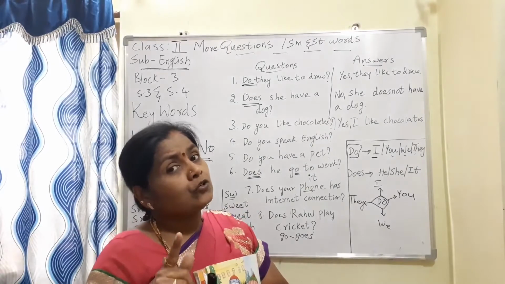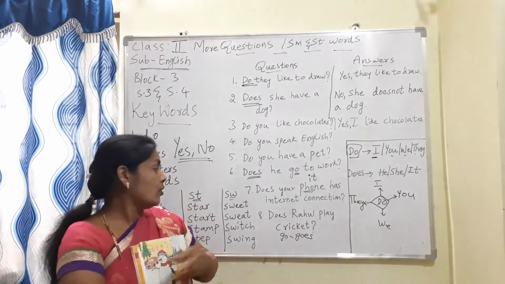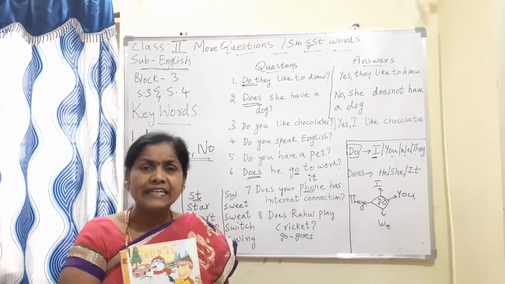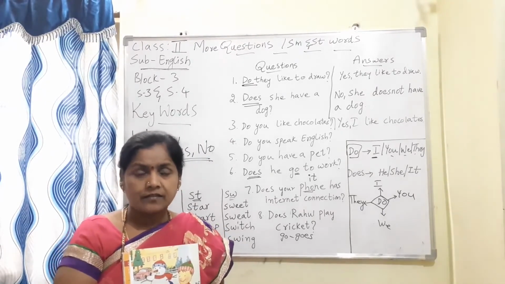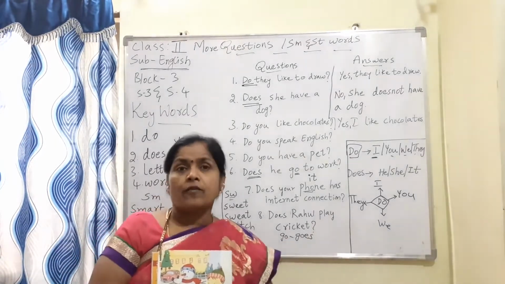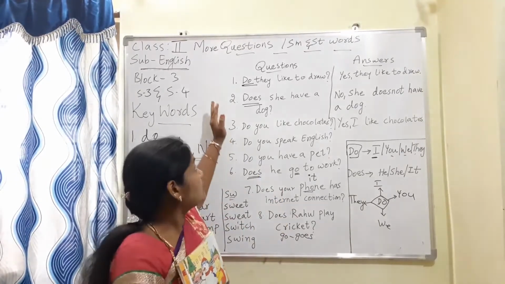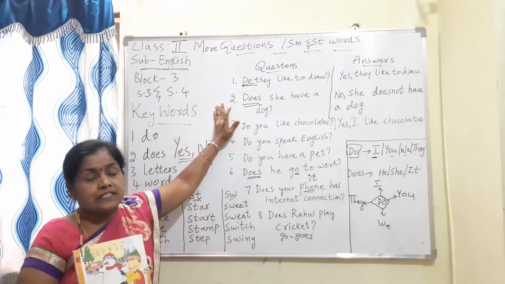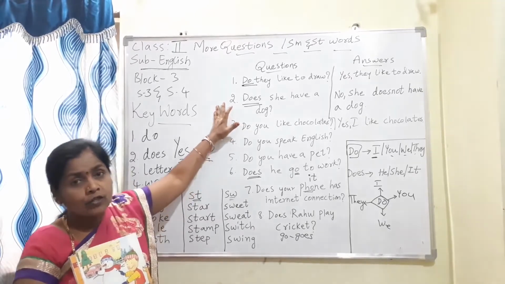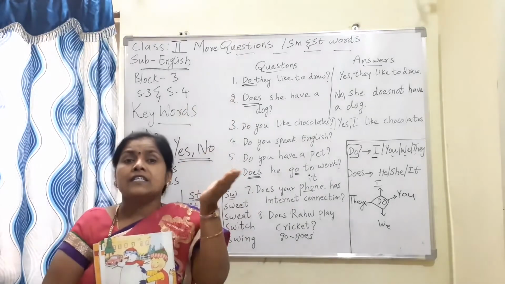When you are making the question with does, then in the answer the verb changes to S form. Just now I was telling you: write, writes, eat, eats, play, plays, bite, bites. So in the answer the S form will come. Understood all of you? And when we use these WH words, they tell us the place, the time, about whom, why it is happening, where it is happening. All that information we will get. Whereas with do and does, we will get only yes or no answers.